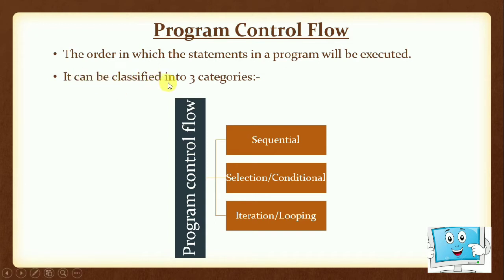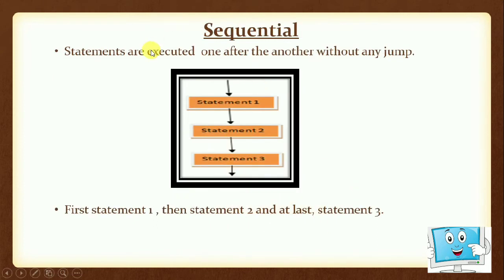Program control flow can be classified into three categories: sequential, selection or conditional, and iteration or looping. Sequential statements are executed one after the other without any jump. Here, first statement 1 will be executed, then statement 2 and then statement 3. It will not happen that first statement 1 and then 3. No, it will execute the statements one by one.